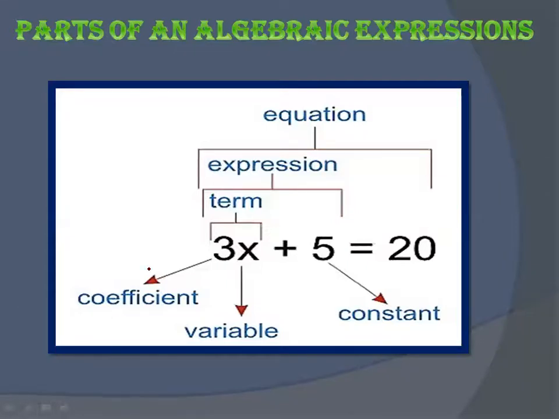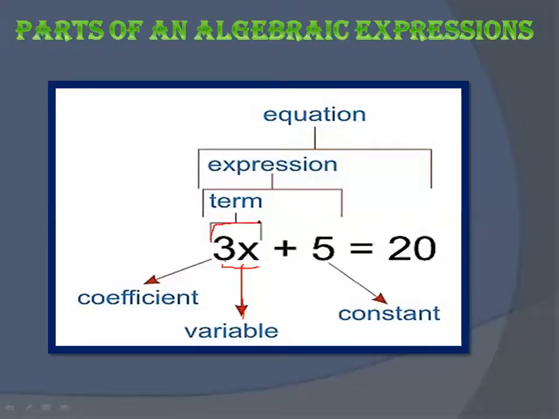Now look here. Here you have 3x. In the last class we learned what this 3 is called and what this x is called. So 3 is your coefficient, and this x is your variable.